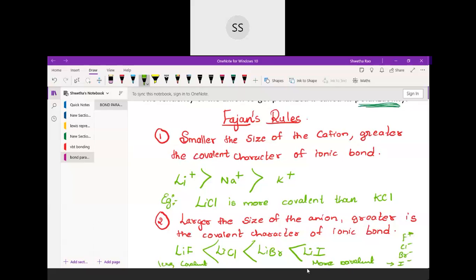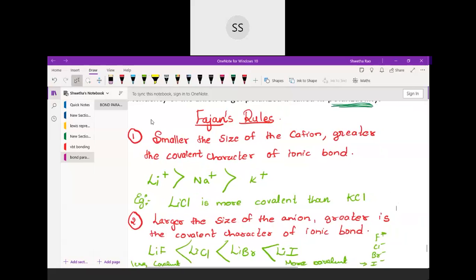So the larger the size of the anion, the greater the covalent character. Here I am talking about the anion, which should be able to donate, and the cation, which should be able to receive. So who can receive easily? The ones smaller in size. Who can give easily? The ones larger in size, with more electrons, and whose electrons are not held tightly by the nucleus. So this was the second rule which has been put forward.